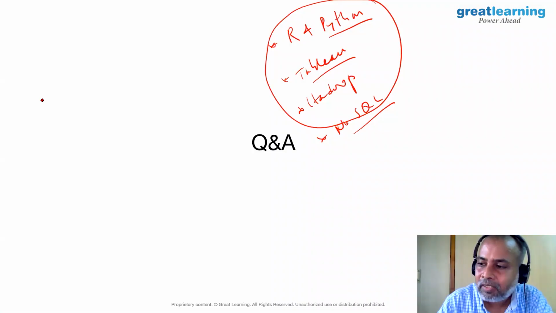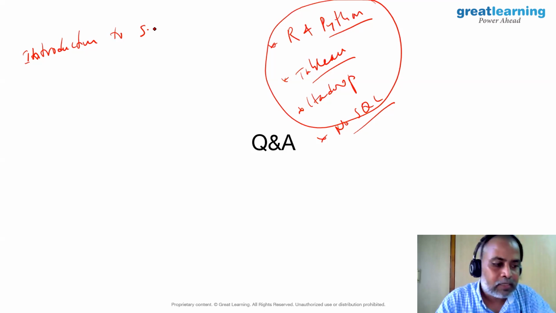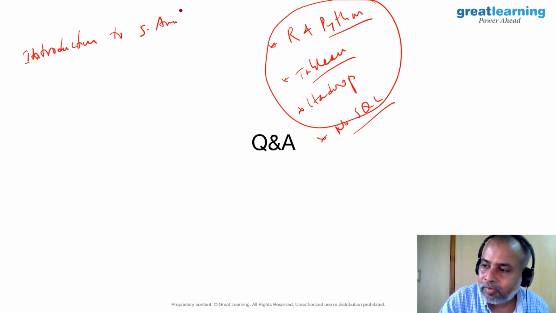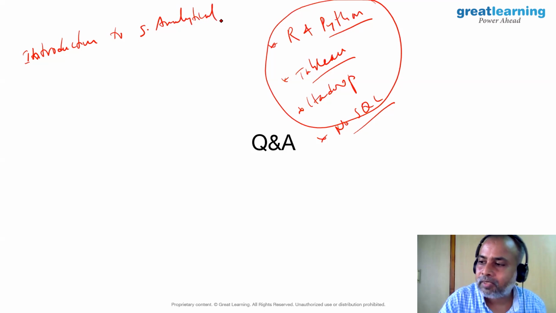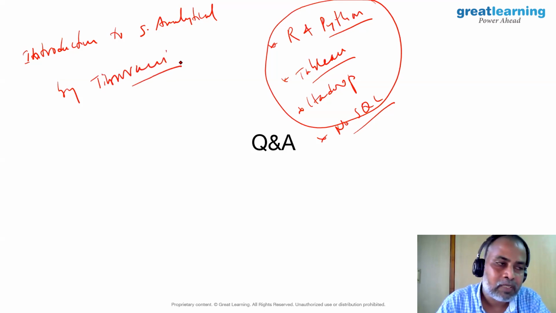You can always start with some of the references. You can look at the following: Introduction to Statistical Learning by Tibshirani and Hastie. This book would be one of the interesting books to start with.